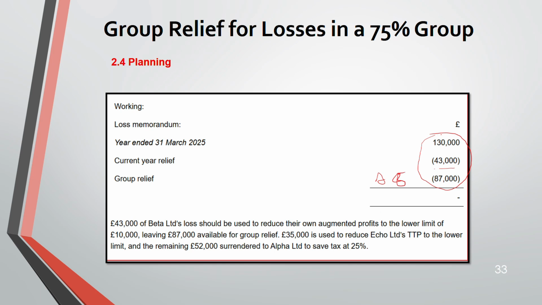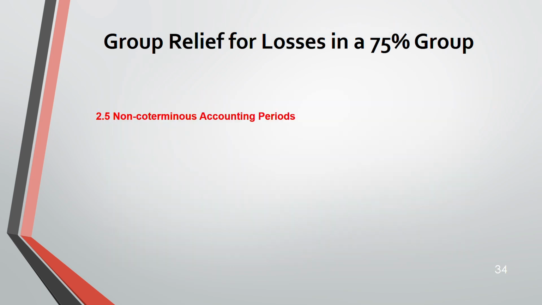So what did you do? That 43,000 of Beta's loss should be used to reduce their own augmented profit to the lower limit of 10,000, leaving 87,000 for group relief. Out of that 87,000, 35,000 you have relieved against E so that you can bring his TTP down to the lower limit, and the remaining 52,000 against A to save tax at 25%, because he was paying tax at 25%. So that's what we have done.